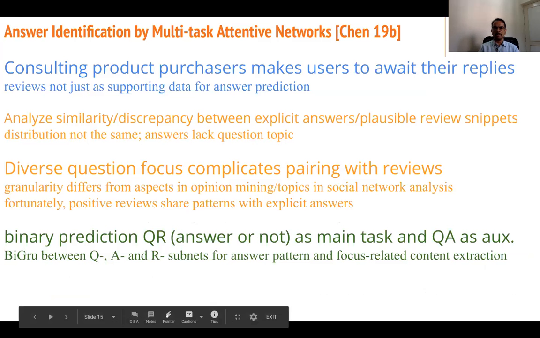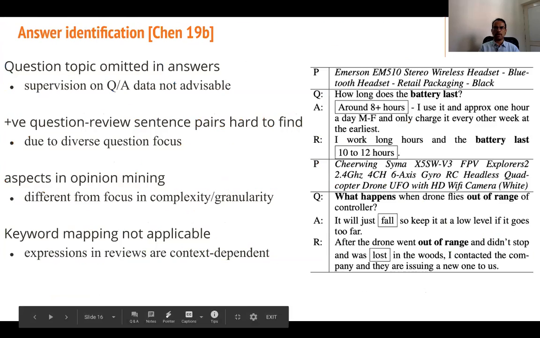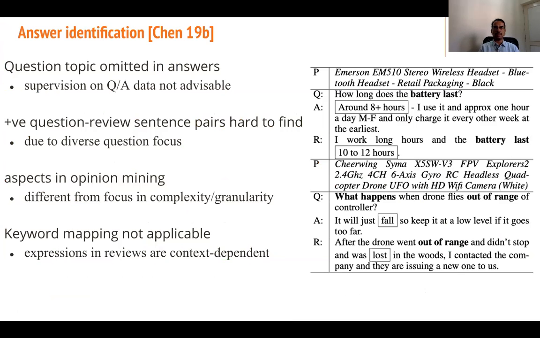The next is the multitask attentive networks. So what's the use case here? The question topic is omitted in answers. You're trying to identify the answers. Supervision on QA data is not advisable. Positive question-review sentence pairs are hard to find due to diverse question focus.